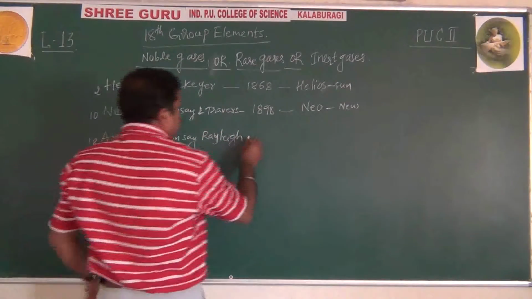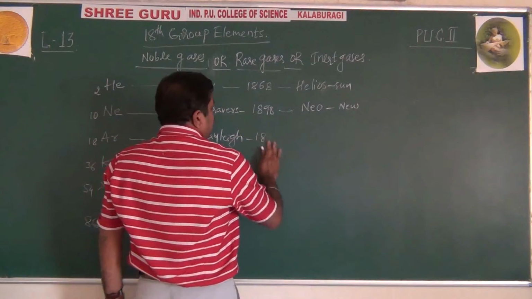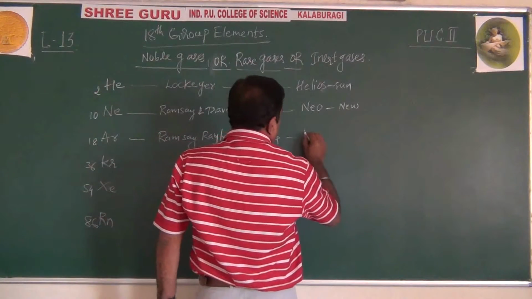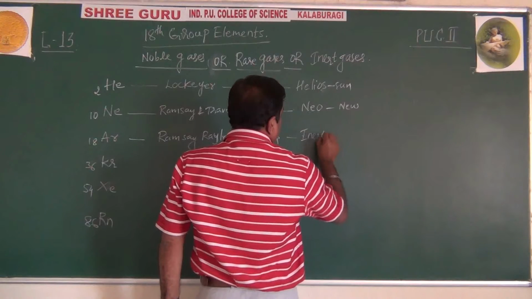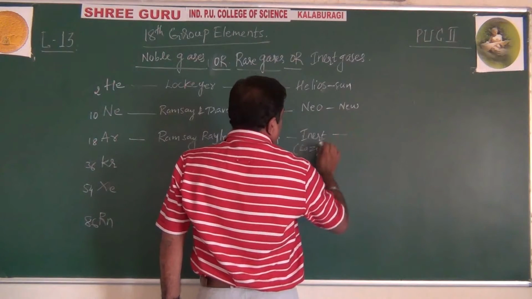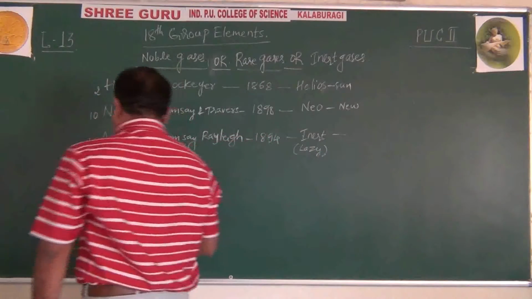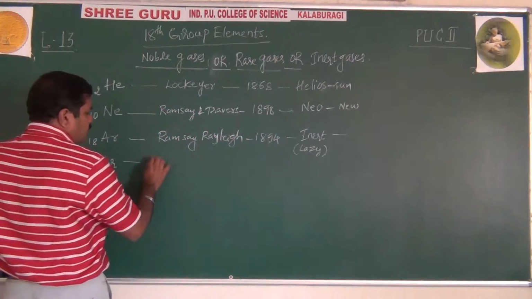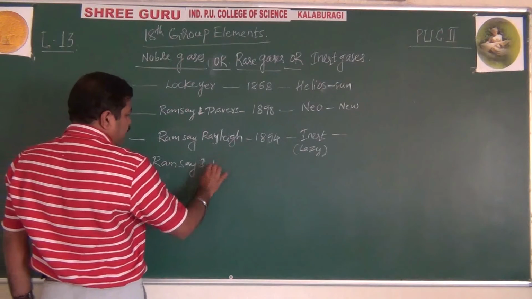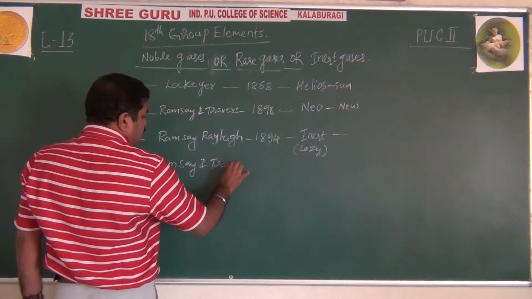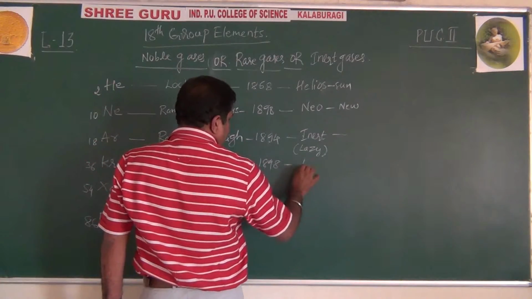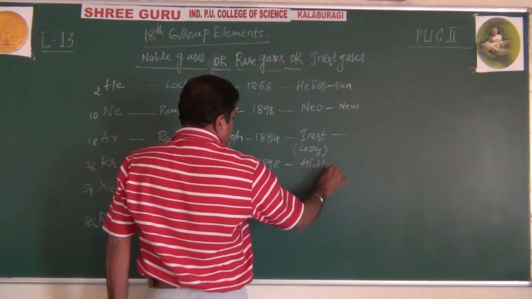Argon was discovered in the year 1894, and it is called inert, or lazy. Inert, that is lazy. Then krypton, discovered by Ramsay and Travers in the year 1898, is called hidden.